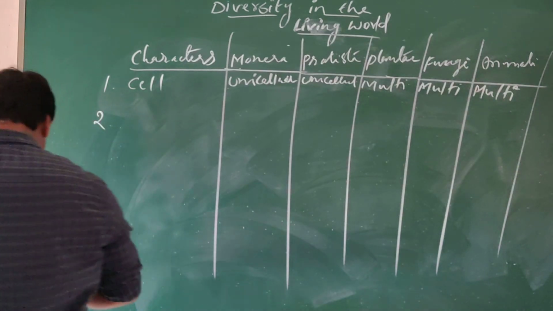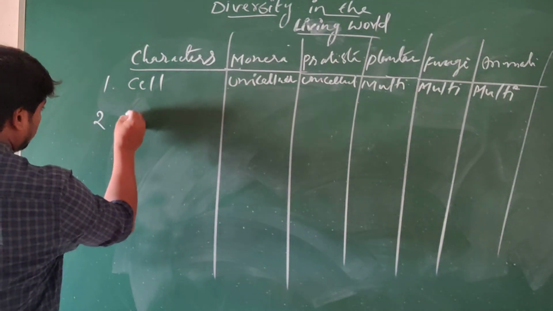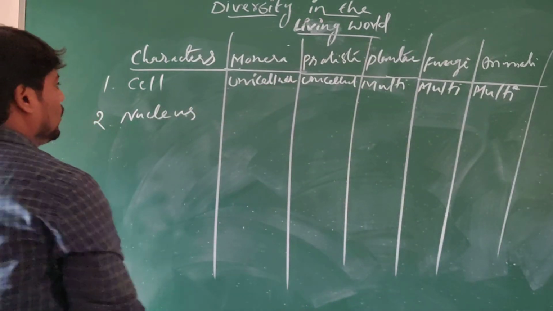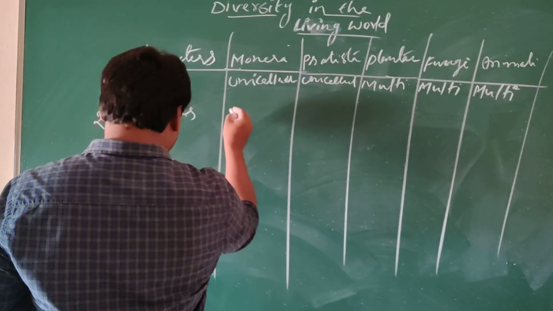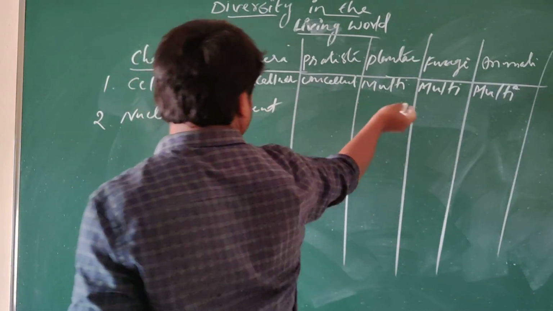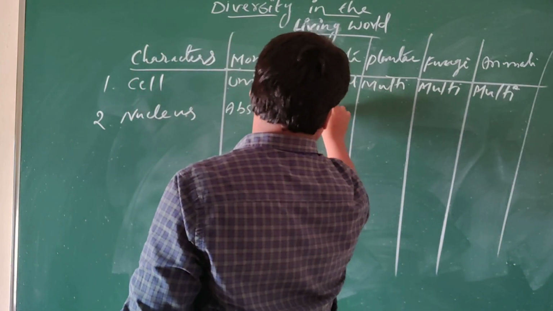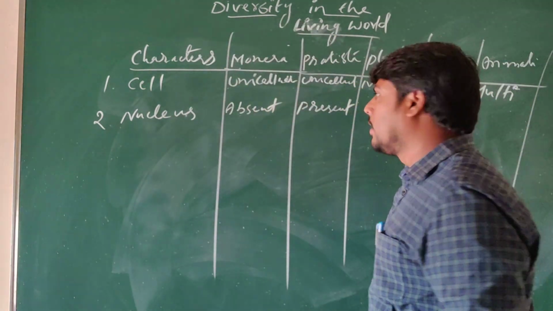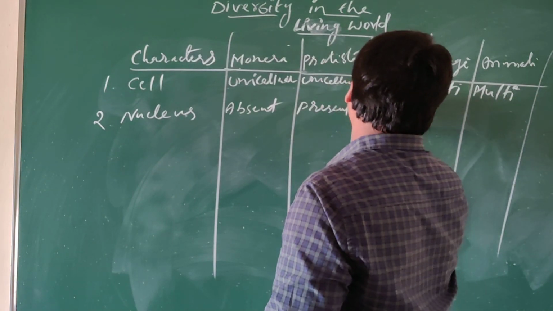And next we will take in view the nucleus. So here the nucleus is absent. But in case of protists and all the others, the nucleus is present. The nucleus is present means from protists onwards all are eukaryotic organisms. Understand? Here also present.